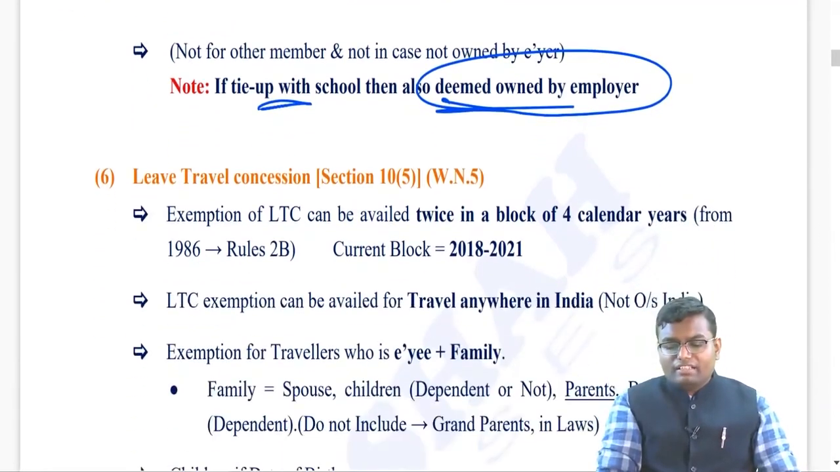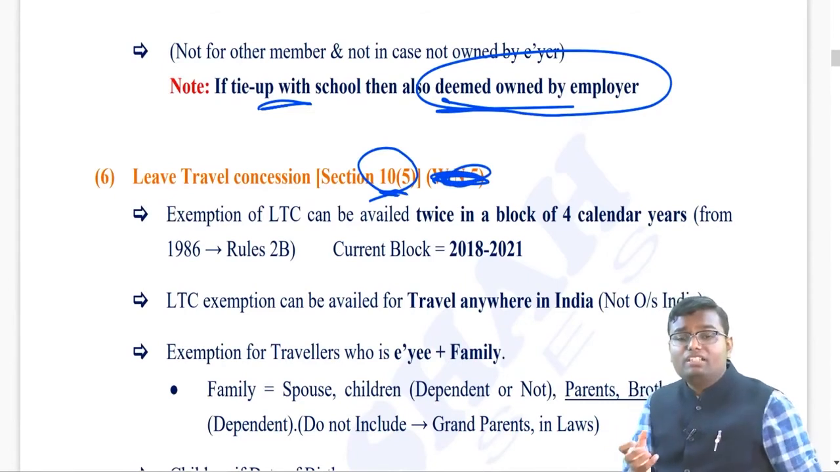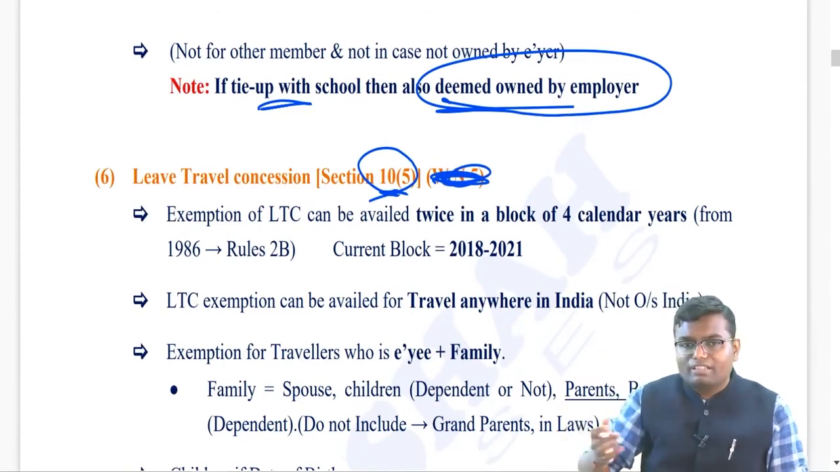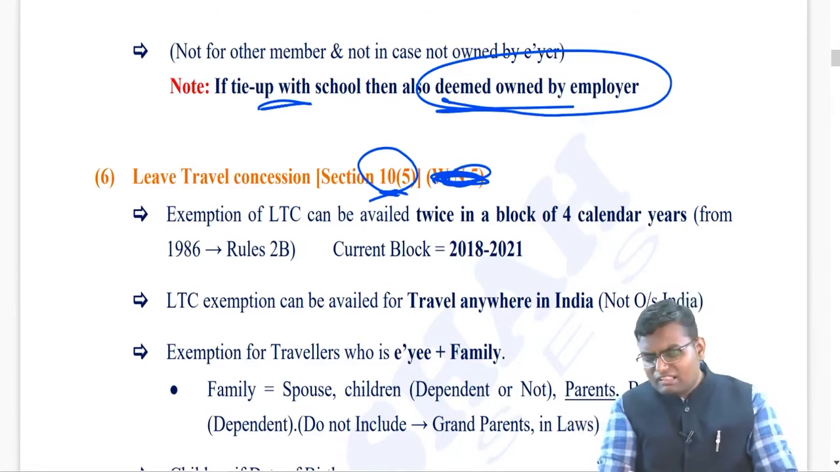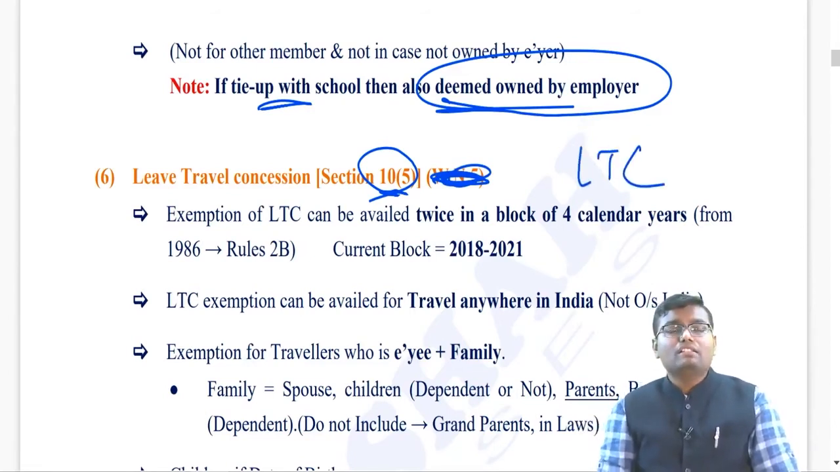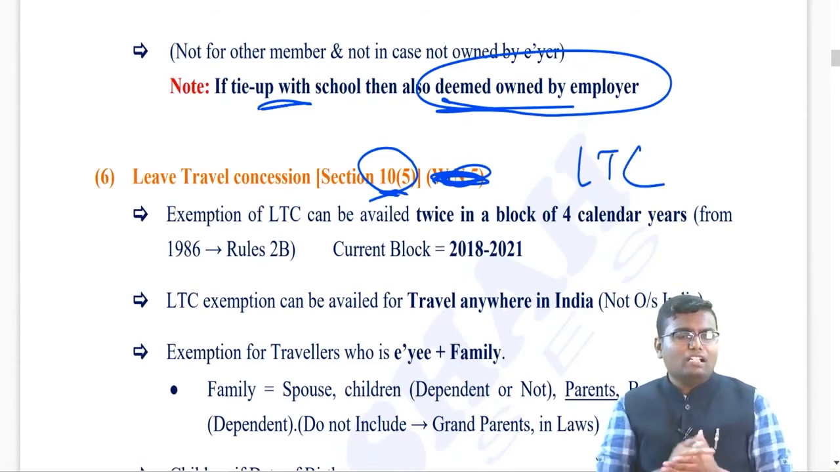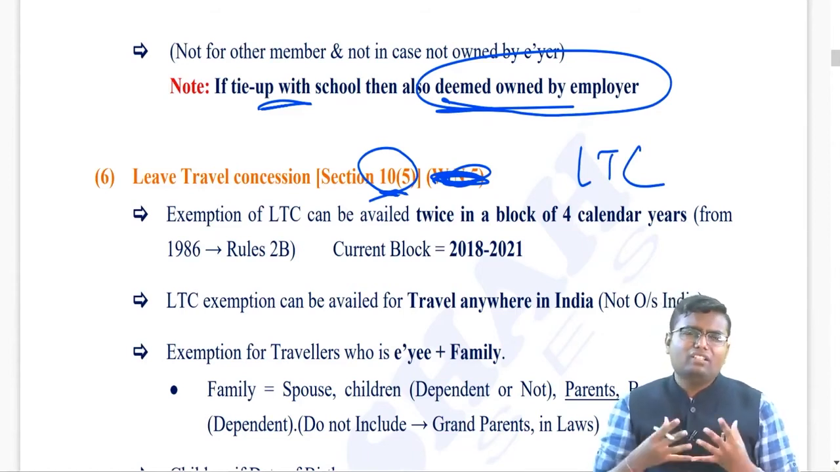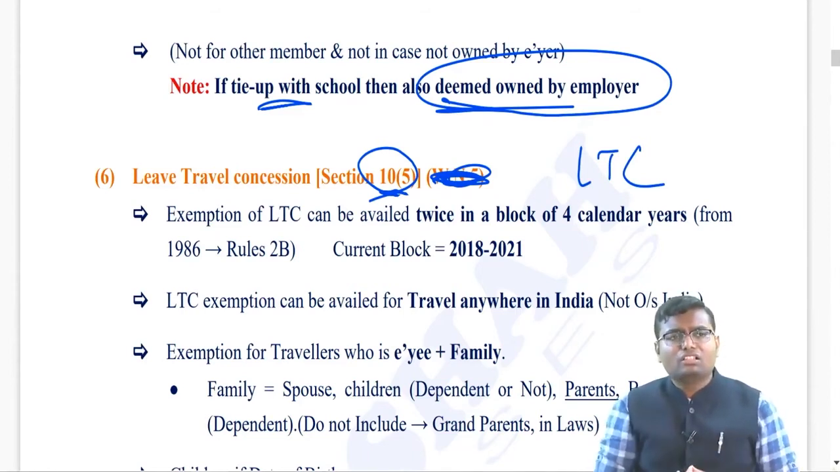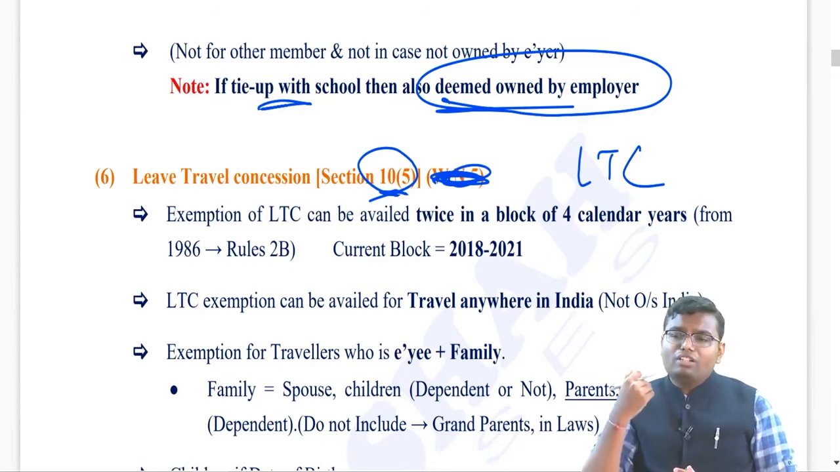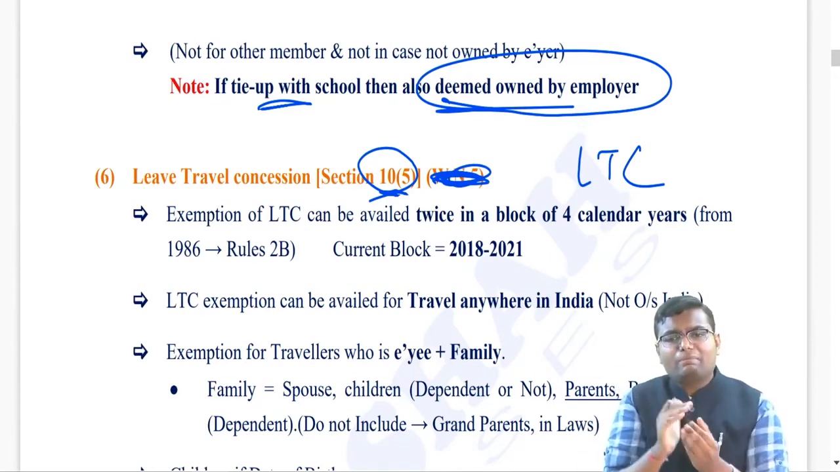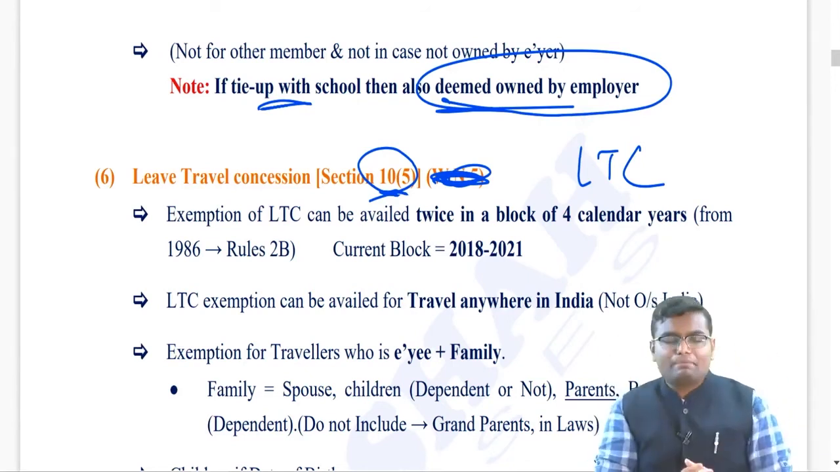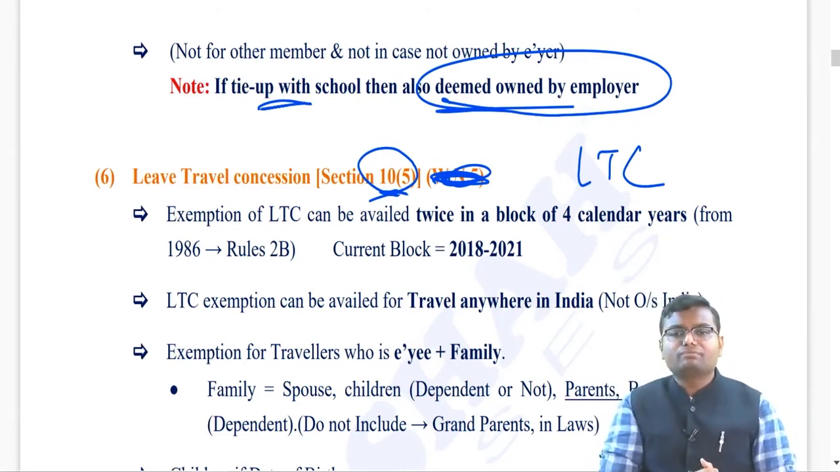The next perquisite, leave travel concession, section 10 clause 5. Now this is the point wherein we are going to see the exemption, not the taxability. Leave travel concession, what is popularly known as LTC. What is leave travel concession? See, in many organizations there is a policy that in a block of, let's say, 4 years, or in 1 year you go with your family on vacation once, twice, and whatever your to and fro traveling expense is, the employer will reimburse that expenditure. That is leave travel concession.